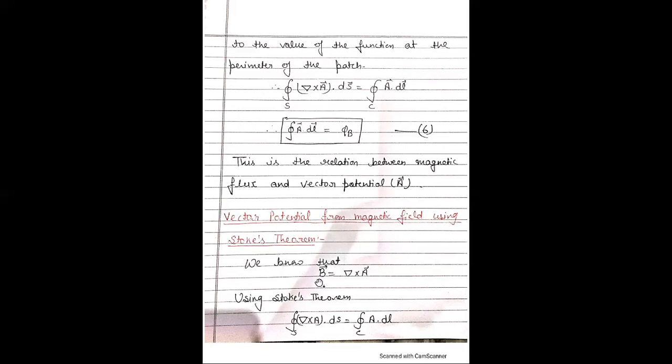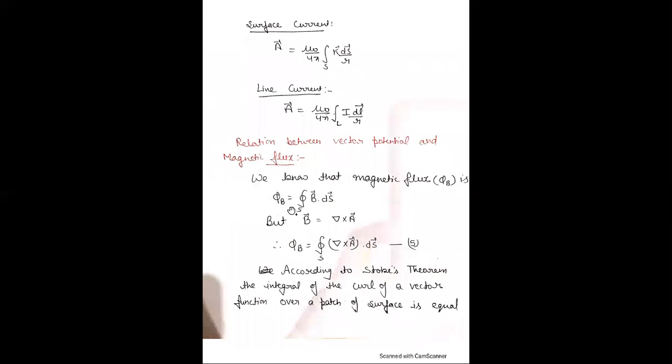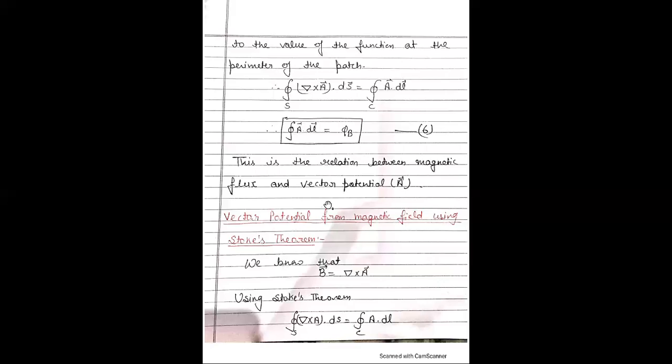We know that B is equal to del cross A, and we also know Stokes theorem: del cross A dot dS gives A dot dL, and from this equation A dot dL is equal to phi B. Replace A dot dL by phi B, where phi B is equal to the integral of B dot dS.